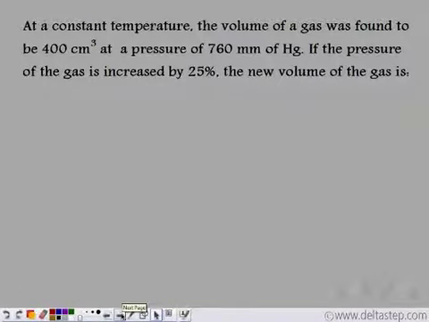Now let's try to solve a question. At a constant temperature, the volume of a gas was found to be 400 centimeter cube at a pressure of 760 millimeters of mercury. If the pressure of the gas is increased by 25%, what should be the new volume? Okay, now let's write down the data that we are provided. So we have the initial pressure, which is 760 millimeters of mercury.